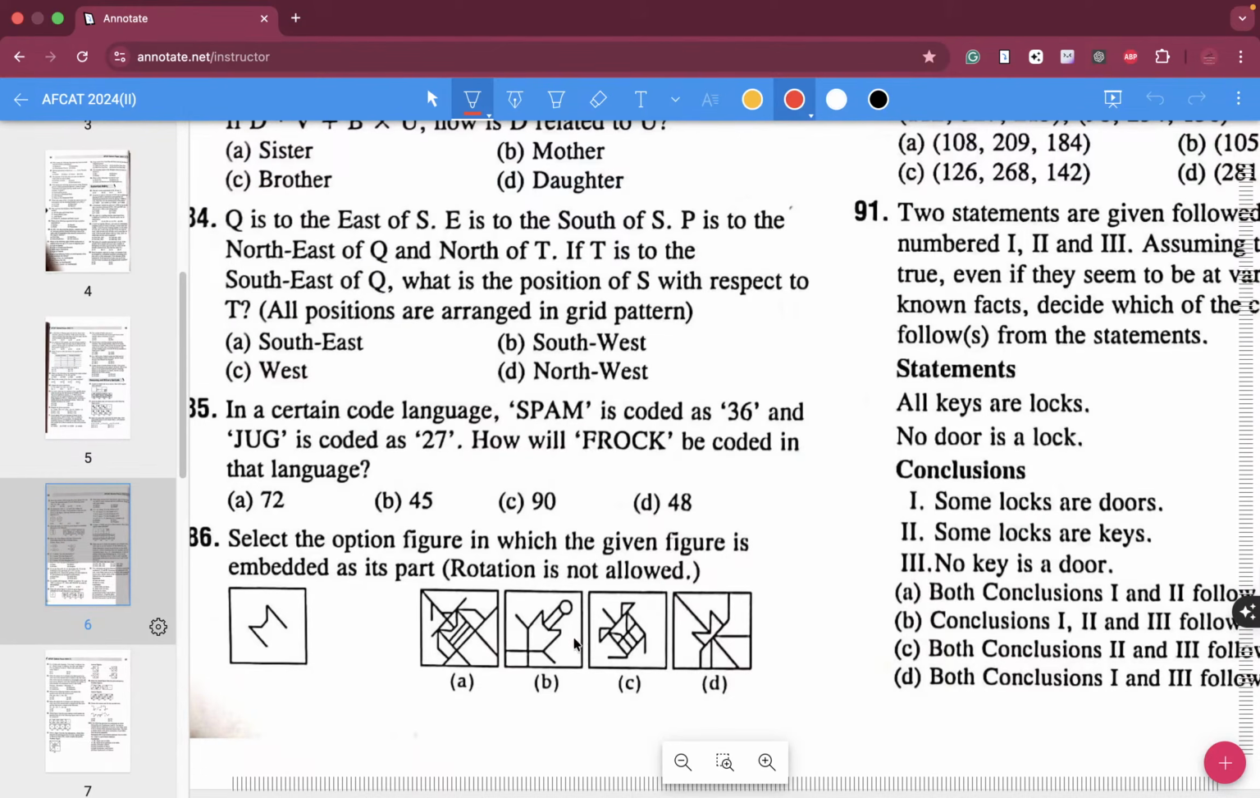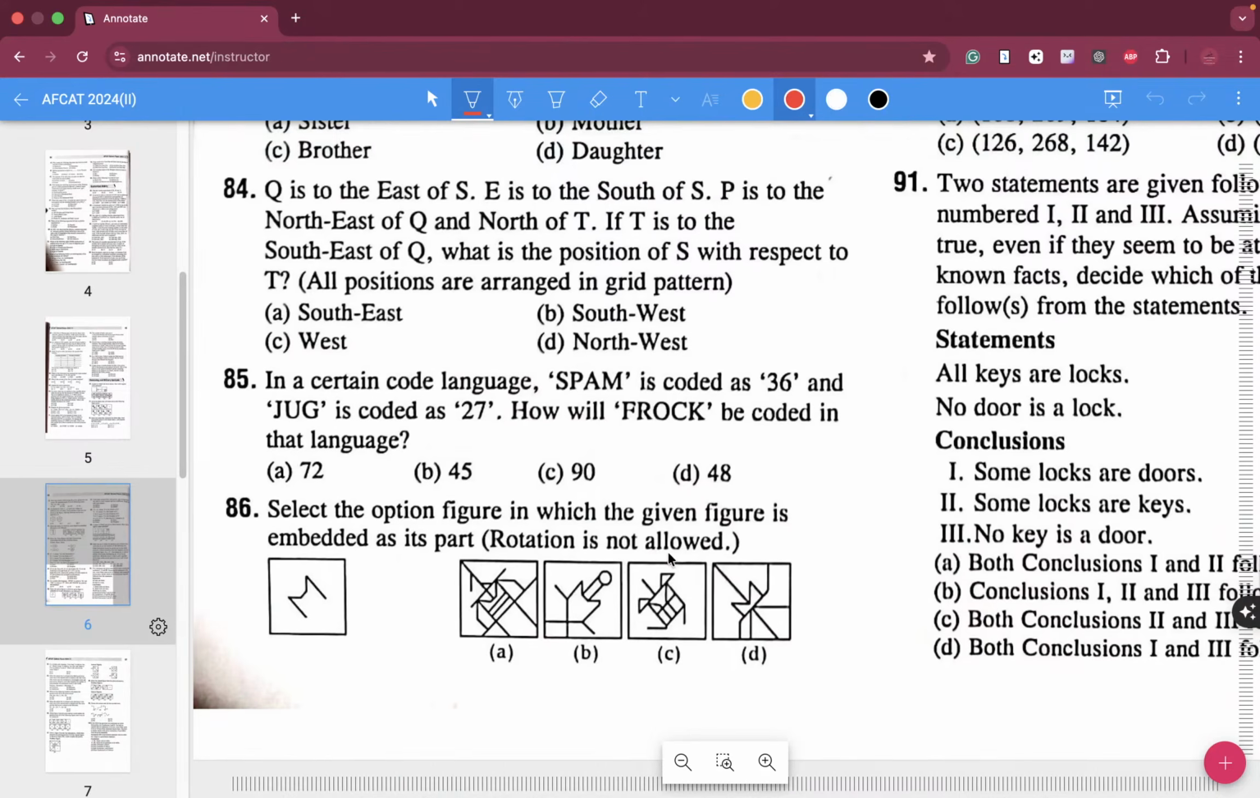Yeah, okay. So Q is to the east of S. If this is the inertial frame, Q is over here, Q is to the east of S, E is to the south of S. So E is over here, there is no denial on that. And P is to the northeast of Q, and north of T.